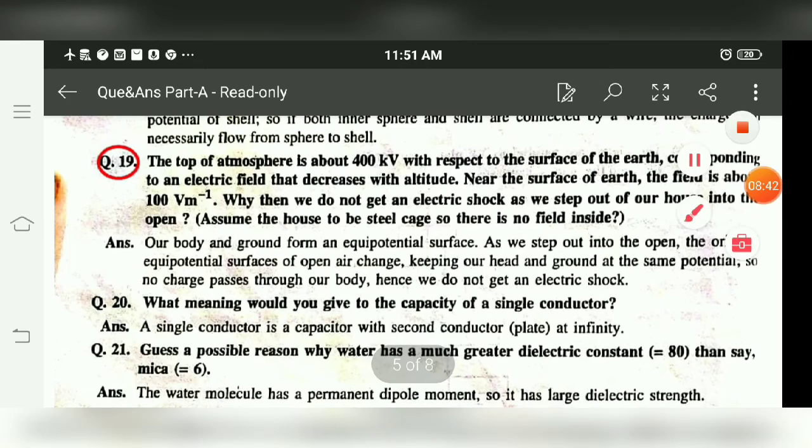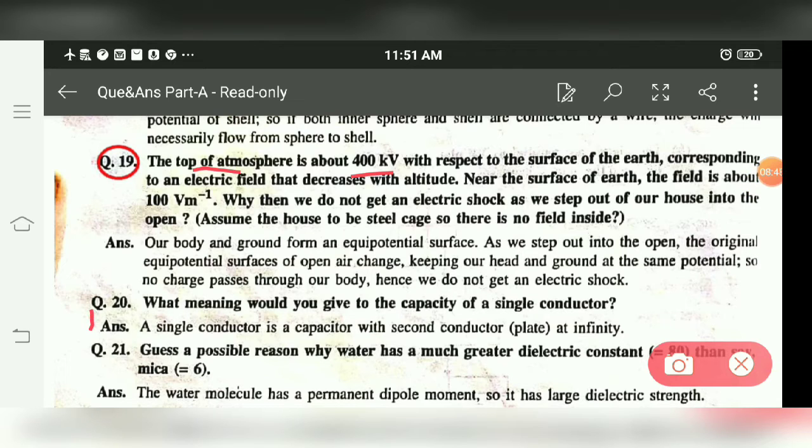Next, the top of the atmosphere is at 400 kilovolt with respect to the surface of the earth, corresponding to an electric field that decreases with altitude. Near the surface of the earth, the field is about 100 volt per meter. Why then do we not get an electric shock as we step out of our houses into the open? Our body and the ground form an equipotential surface.